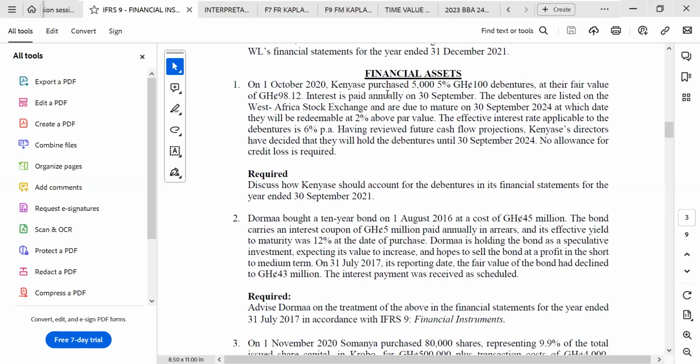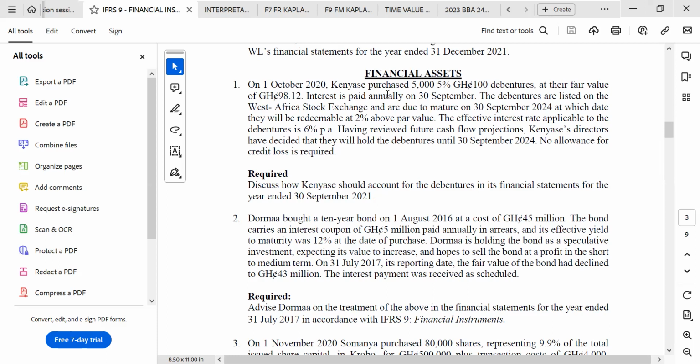But the good thing is, do you know why they are giving you the effective yield to maturity to be 12% at the date of purchase? You can only enjoy the 12% if you are willing to keep the investment up towards maturity. What I'm trying to tell you is that the effective interest rate does not work on a profit or loss instrument. The effective interest rate will come in because of the capitalization and also the discounts.